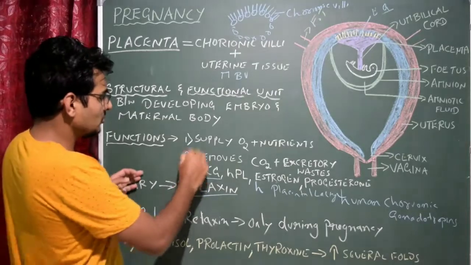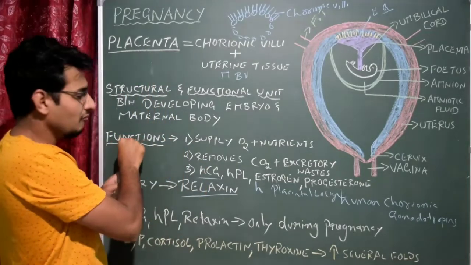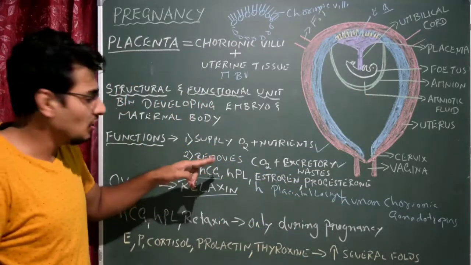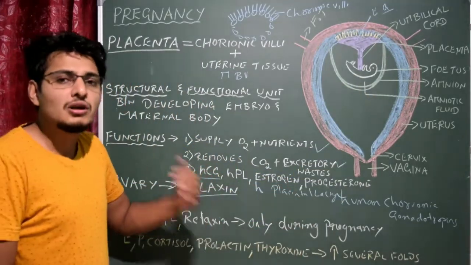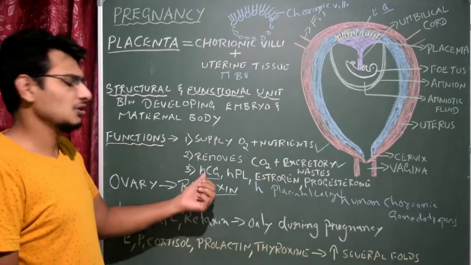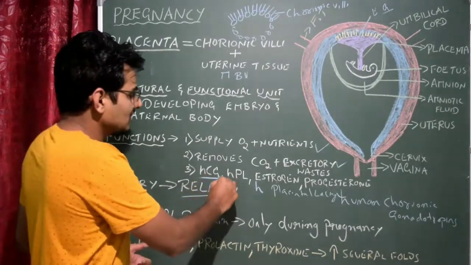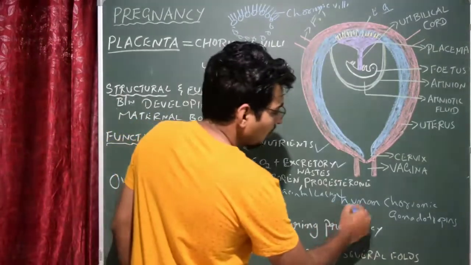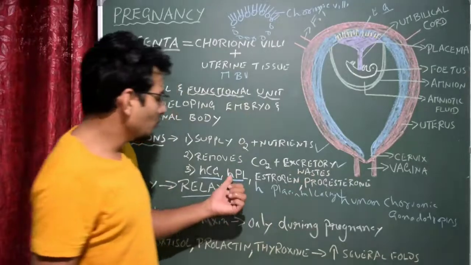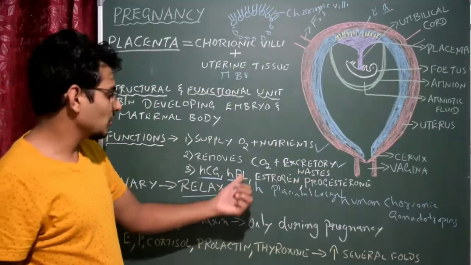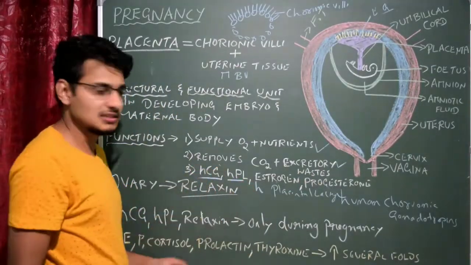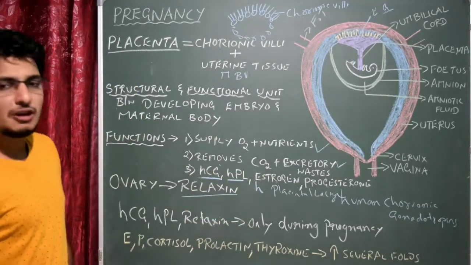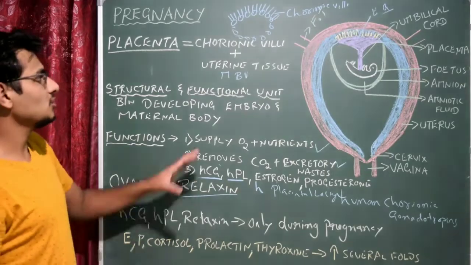What you have to remember is: define placenta, then the functions of the placenta. You may get one more question: what are the hormones secreted by the placenta? Very, very important for 2 marks. HCG, HPL. Please don't write it like this, you have to write human chorionic gonadotropins, human placental lactogen. In the bracket you can write HCG, HPL. And HCG, HPL and relaxin will be seen only during the pregnancy state. So that's all from this session.